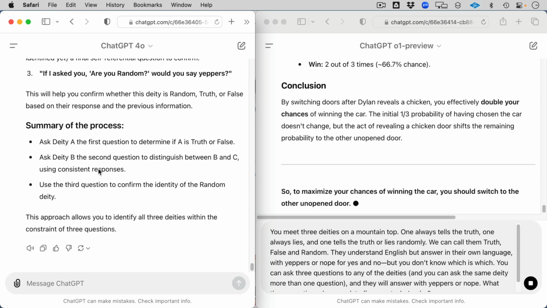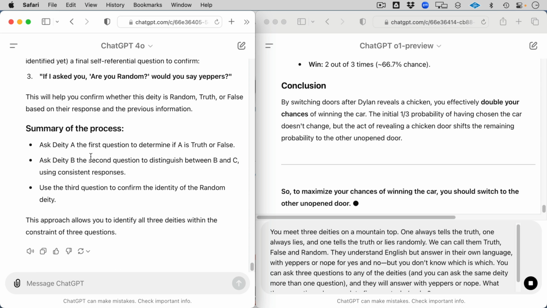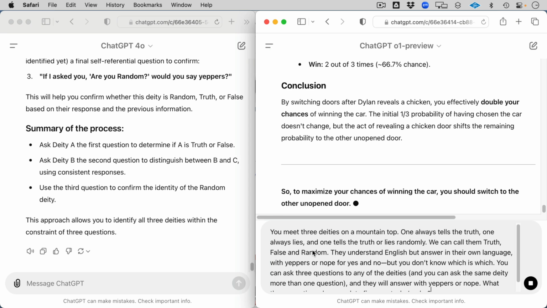So you can see that GPT-4o does a pretty good job. Ask deity A the first question to determine if it's true or false. Ask deity B. So actually this one might not be the correct answer. You're supposed to ask the deity in the middle. So let's see what we get.